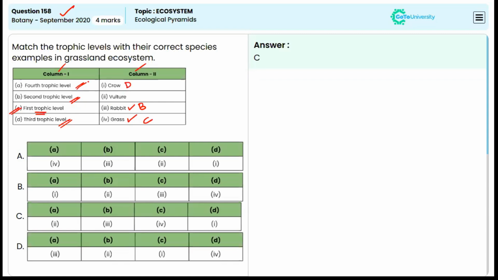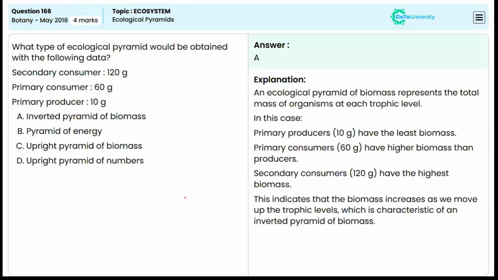Now the fourth trophic level, the apex trophic level, where they'll be having the secondary carnivorous animals, which are the tertiary consumers, which includes vulture. So they will be denoted as A. So here we have option C as the correct answer. A is 2, B is 3, C is 4, D is 1. Okay. Moving to the next question.